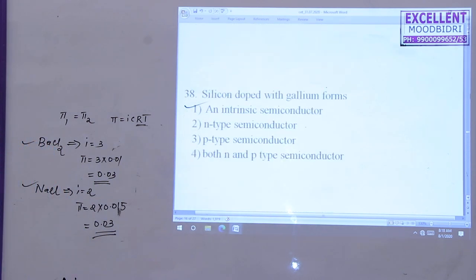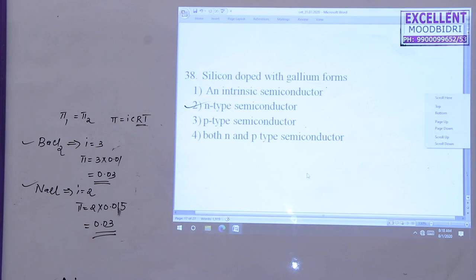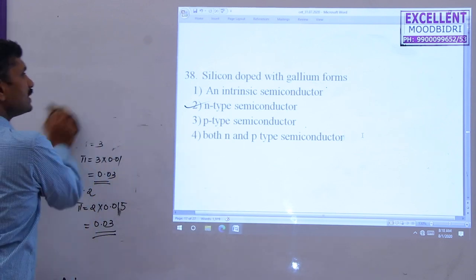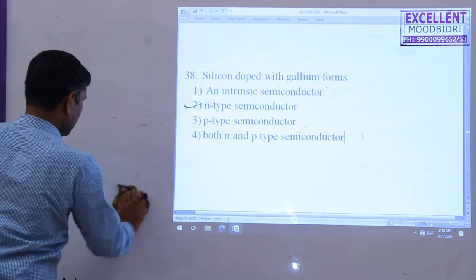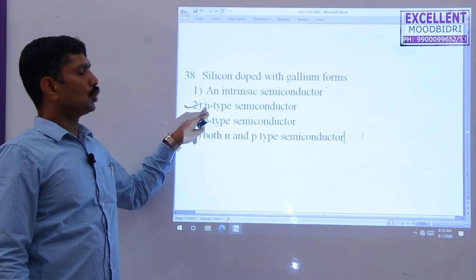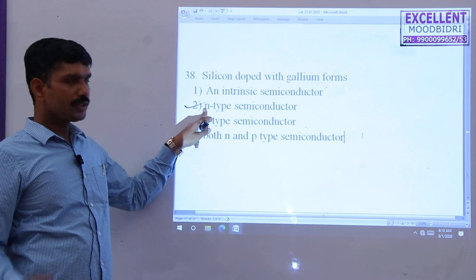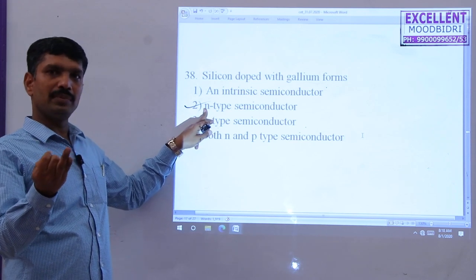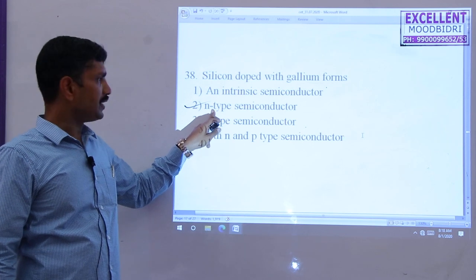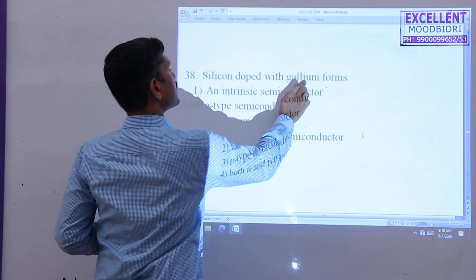Next question. Okay. Silicon doped with gallium. Here gallium is a 13th group element. So boron, aluminium, gallium, indium, thallium. So this is trivalent.